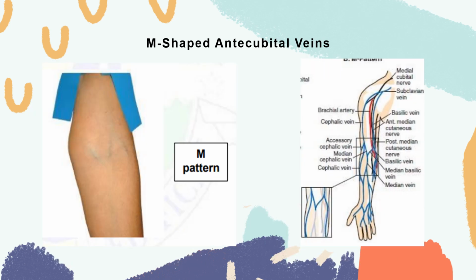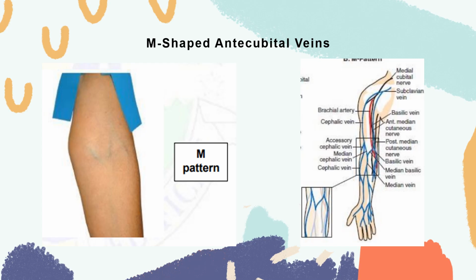Next is the M-shaped antecubital veins. The veins that form the M-shaped vein distribution pattern include the cephalic vein, median cephalic vein, median basilic, and the basilic vein. So, madami po siya. Median vein, also called the intermediate antebrachial vein, is the first choice for venipuncture, almost the same with the H shape, right? Your median cephalic, also called the intermediate cephalic vein, is the second choice, same with your H, and then the cephalic vein is the same with your H also. The median basilic is the last choice because again of the different nerves and arteries that are located near the basilic vein.